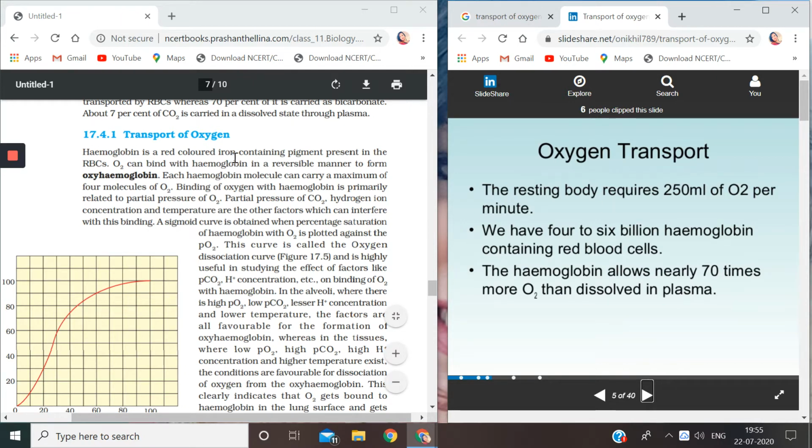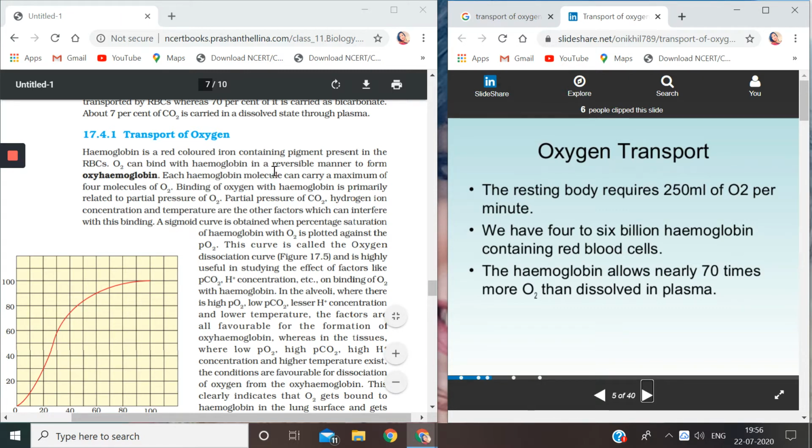Oxygen can bind with hemoglobin in a reversible manner. What do you mean by reversible? Oxygen can bind with hemoglobin, and we can also separate these two from each other. That means it is reversible. After binding with hemoglobin, a compound is formed which is called oxyhemoglobin.